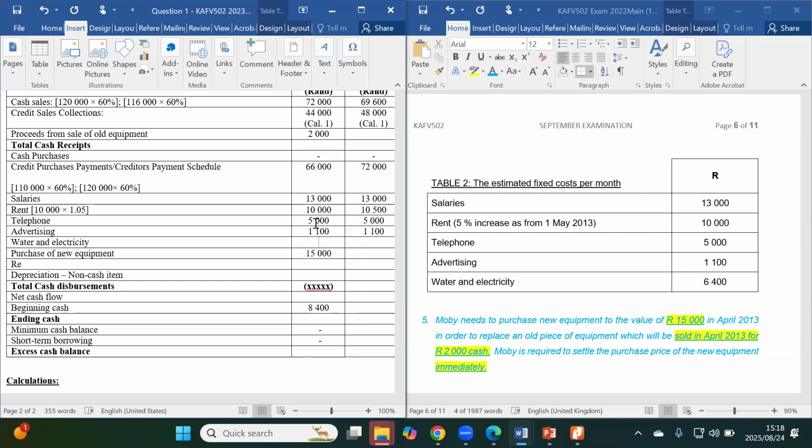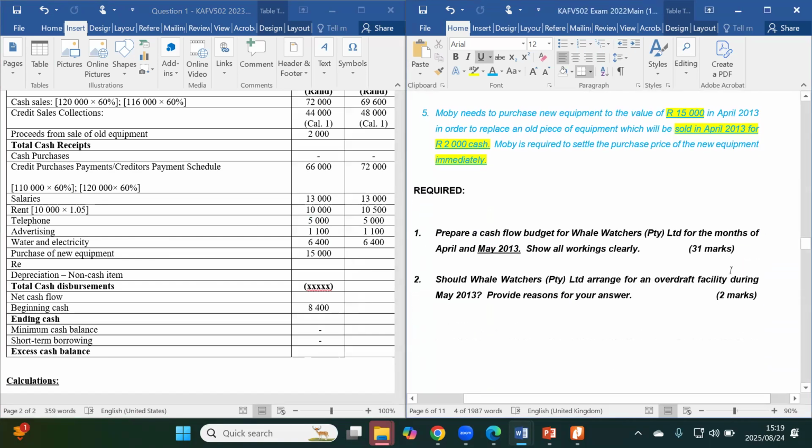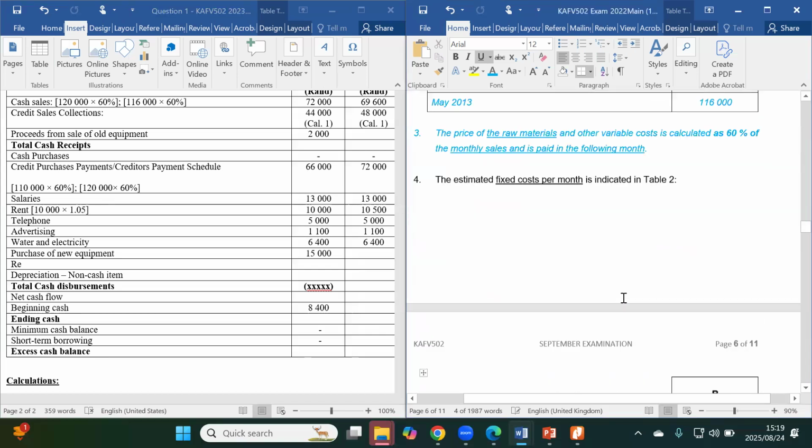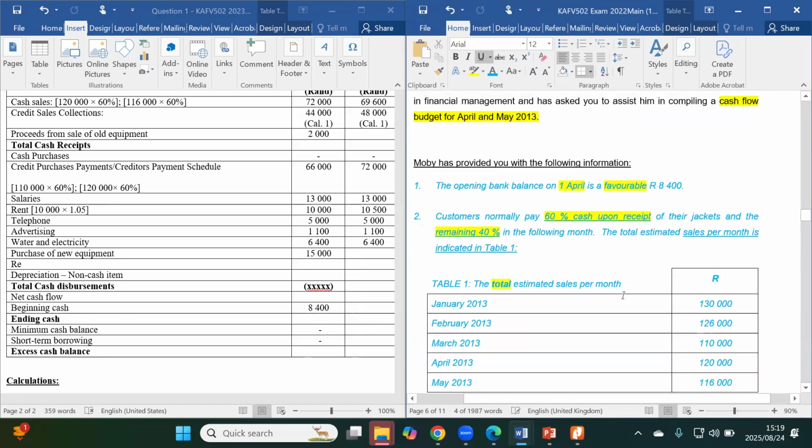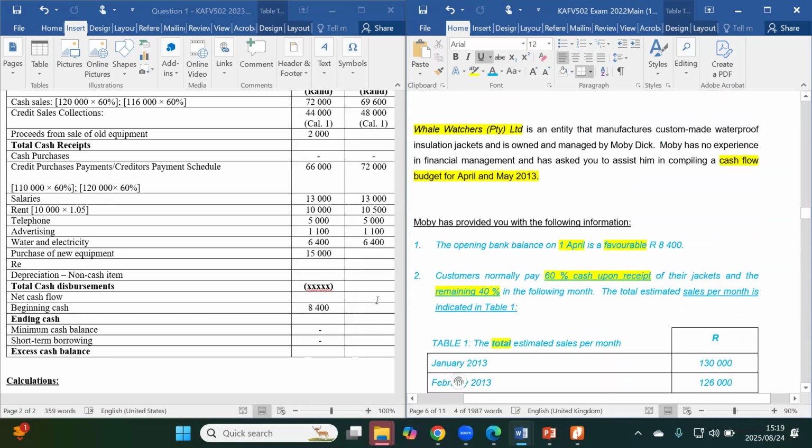Advertising. Same thing is true with regards to water and electricity, 6.4. And then notice we've got our purchase of new equipment, which I've already accounted for. And I think as far as the estimated fixed costs are concerned, that's all that we've been given. There's nothing else additional provided in the information, or rather in the required section.